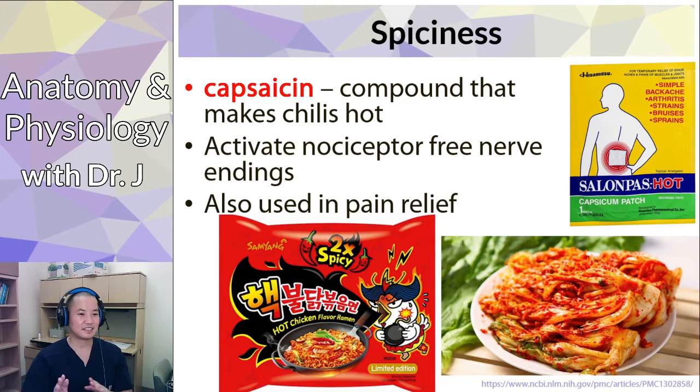So the idea behind this is that if you overwhelm your pain receptors with capsaicin, then that takes away the pain, because you're triggering and overwhelming those receptors so that they can no longer fire or be detected by your central nervous system. So yeah, capsaicin, the slow plus hot, works that way.